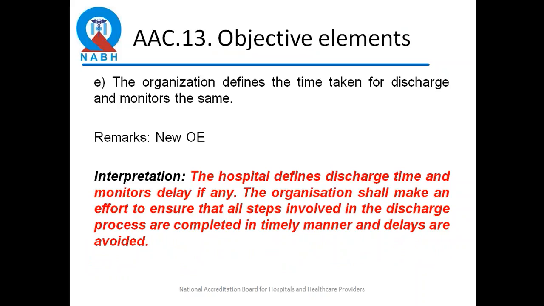Here the new objective element around this standard is that we have to define the time taken for discharge and also monitor it. So the hospital will define the time it takes for a discharge, monitor the delay, and start taking initiatives to try and reduce the discharge delays and complete the discharge in a timely manner. But if you find that the discharge is not in a timely manner, you should not say the organization is not discharging the patients in a time-bound manner and give them one big NC. That's not the correct way to go about it.